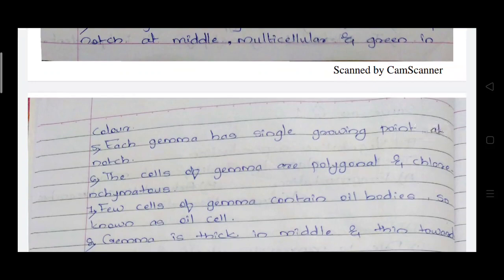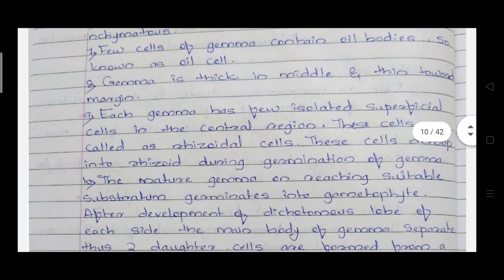Each gemma has a single growing point at the notch. These are polygonal and chlorenchymatous cells, and a few cells of the gemma contain oil bodies, so they are also known as oil cells. The gemma is thick in the middle and thin towards the margin.